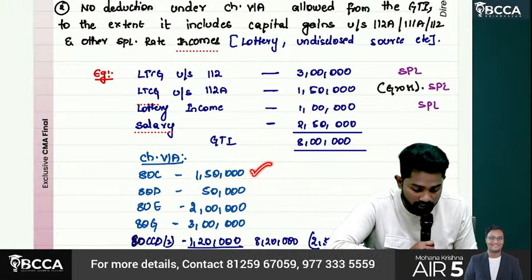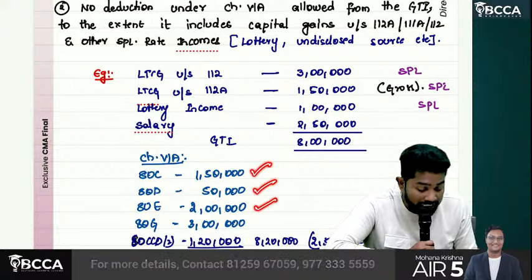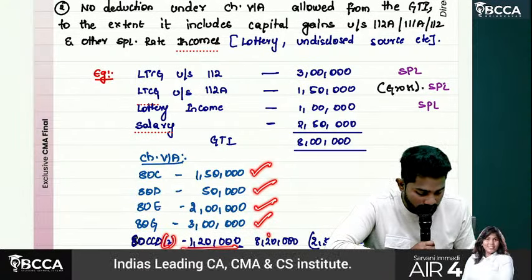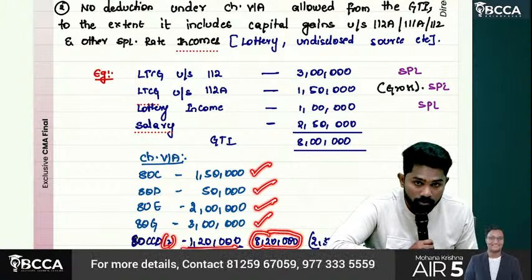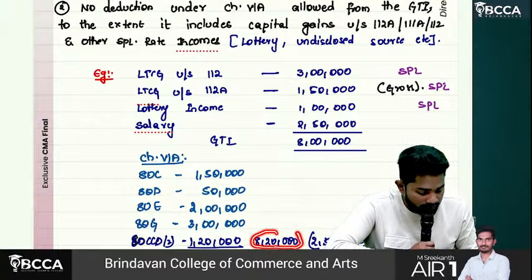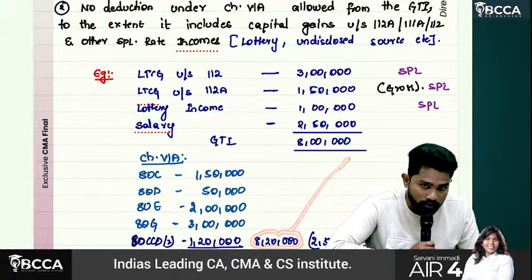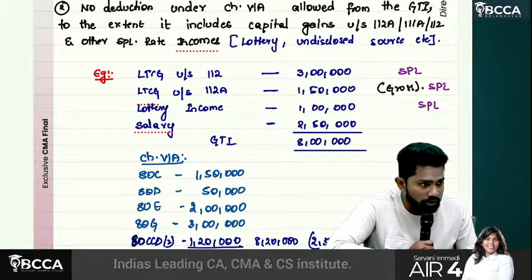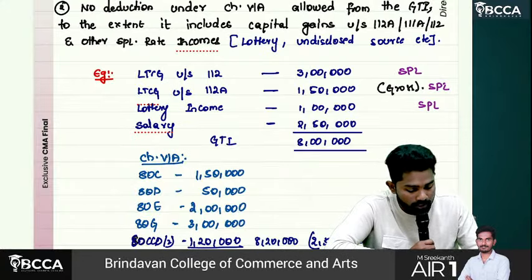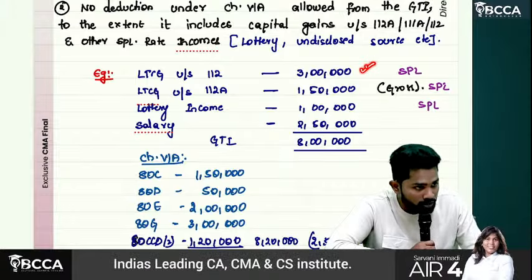Let's say this person has deductions like 80C 1,50,000, 80D 50,000, 80E 2 lakhs, 80G 3 lakhs, 80CCD subsection 2 1,20,000. So total deductions how much, sir? 8,20,000. First point we said: the total aggregate of deductions cannot exceed gross total income. First it is restricted to 8 lakhs. Then second point we said: deductions can't be claimed on long-term capital gain and special rate incomes.